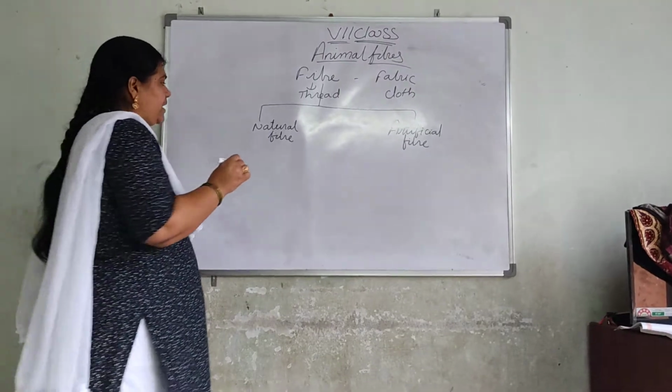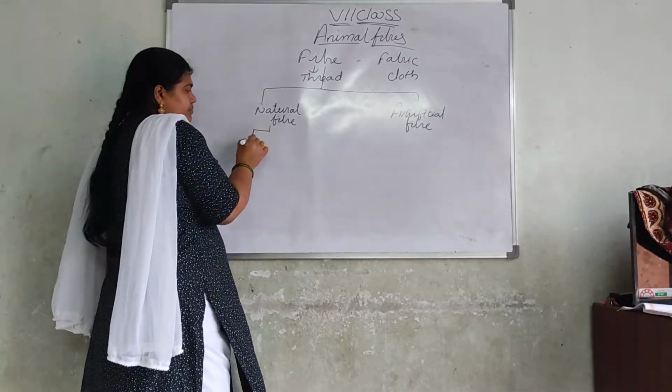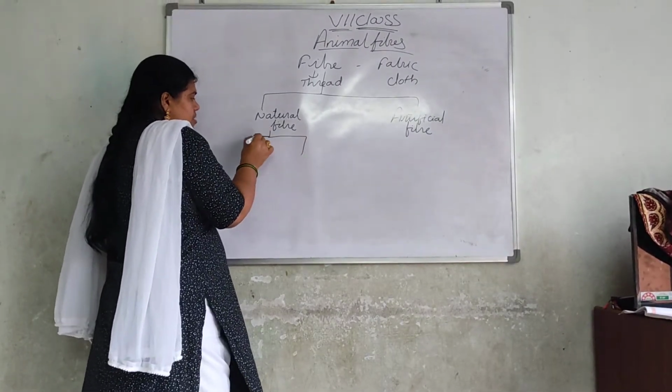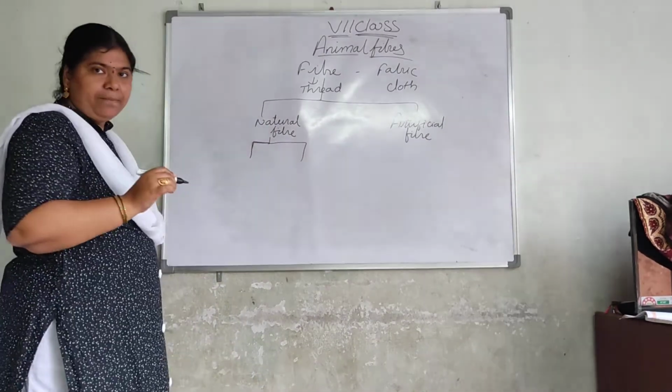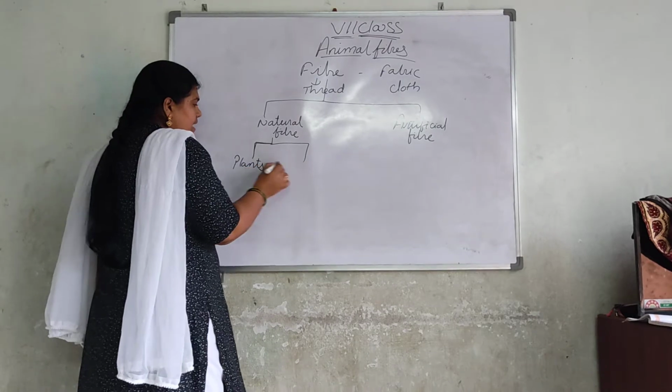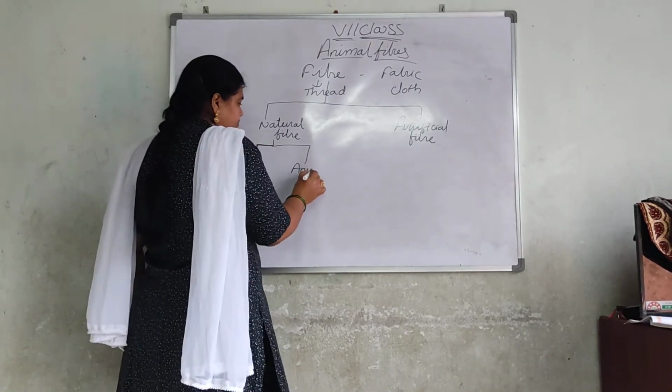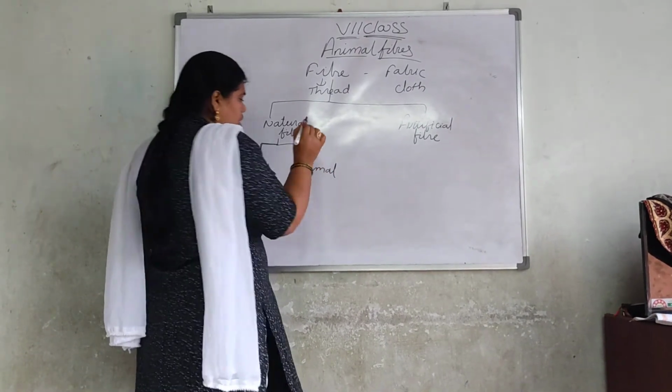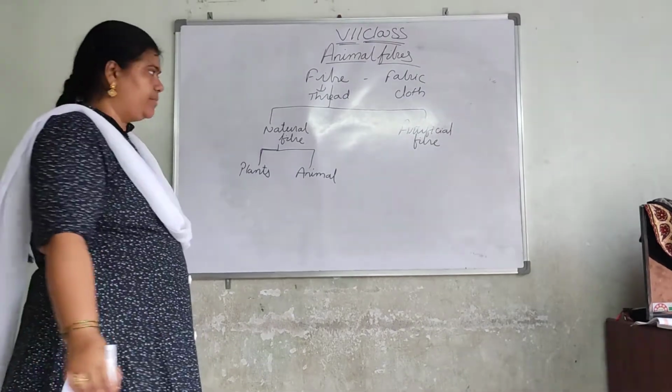What is meant by natural fiber? The fibers which are obtained from plants and animals are called natural fibers.